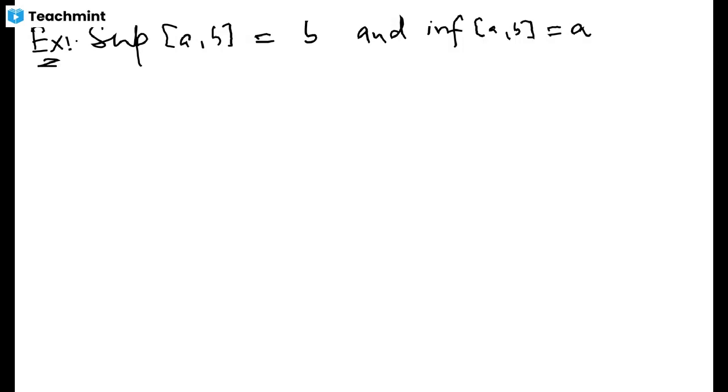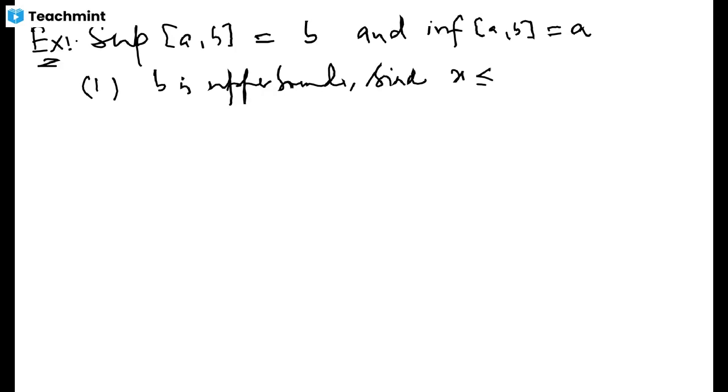For supremum, I need two conditions. First, B needs to be an upper bound. This is always true, since every element of this interval is less than or equal to B.